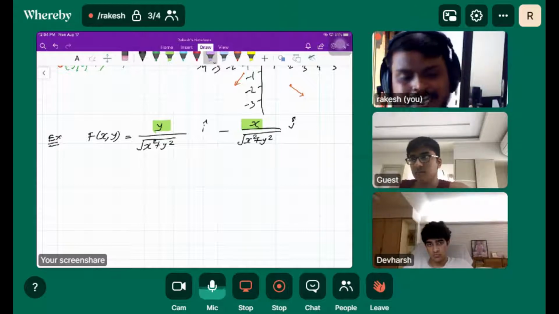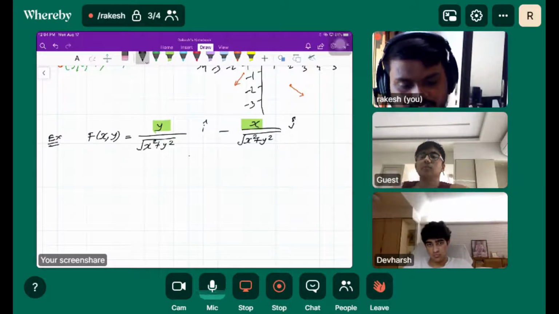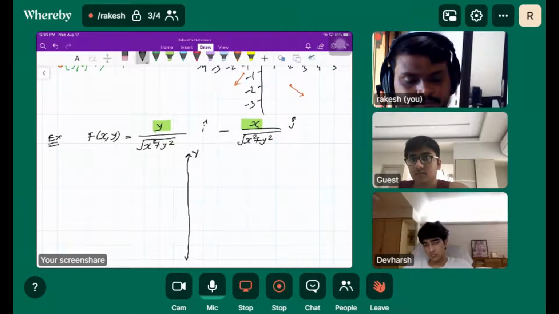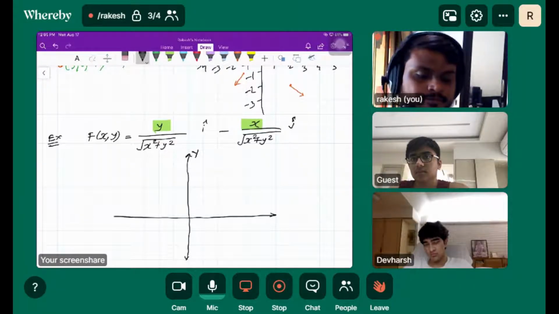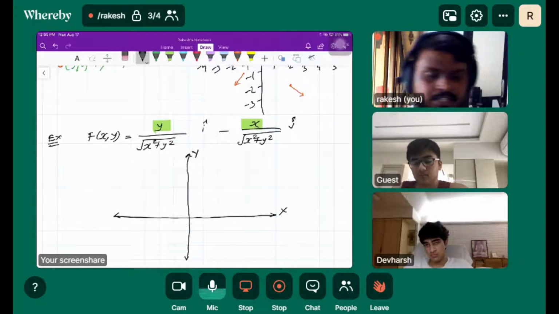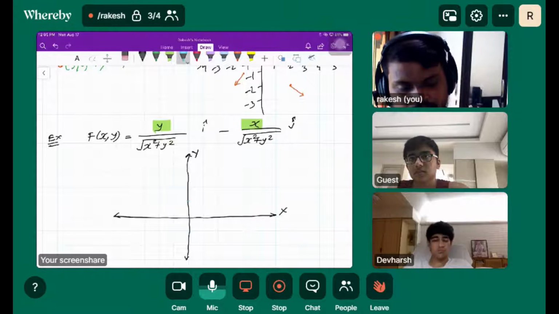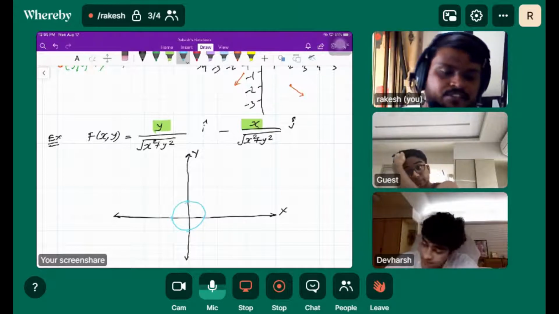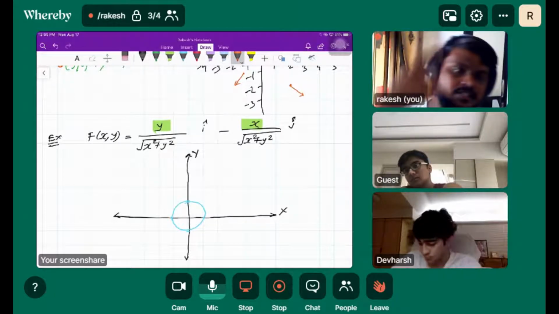So we can directly draw the vector field here, can't we? We can simply draw a circle. Let's say this is one of the circles. What would my vector field be along this circle?